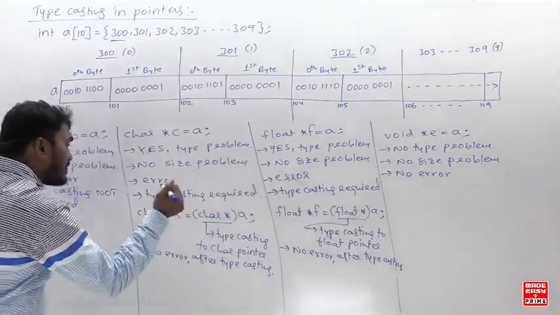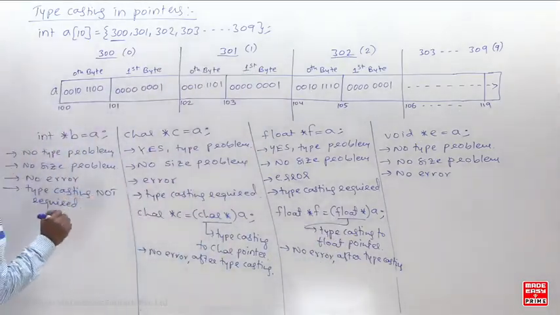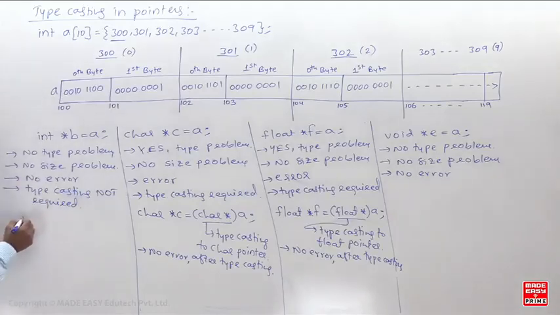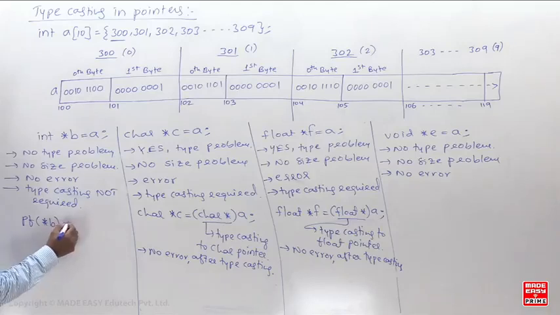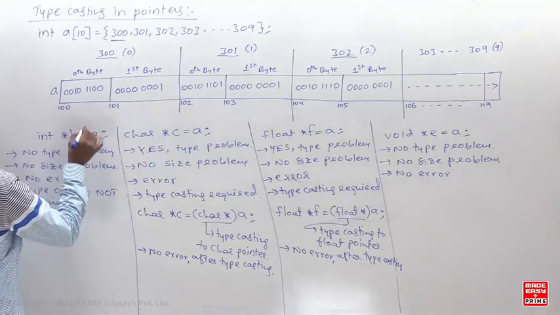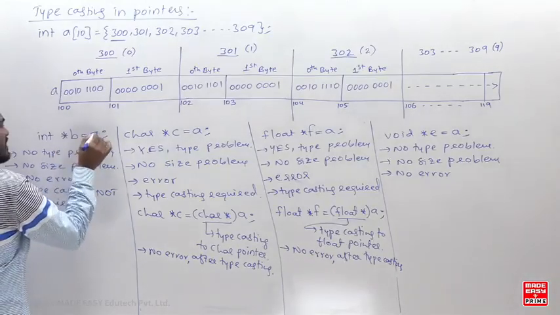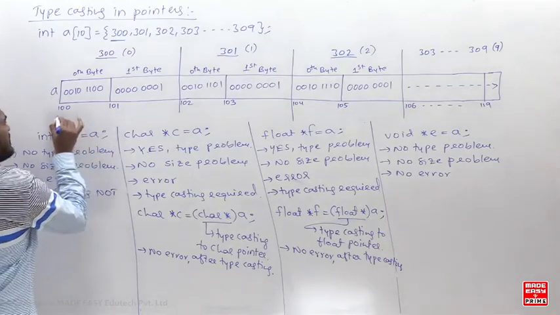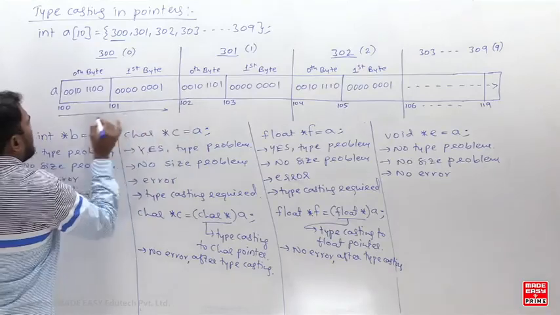Now remember, the next point is interesting. Listen here. If I say printf star b, listen carefully, look at here. B is pointing to what? B contains the address of a. So it means it is pointing to what? All are pointing to this 0th element.